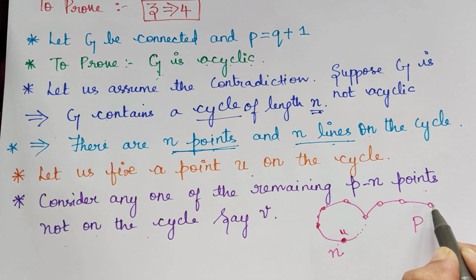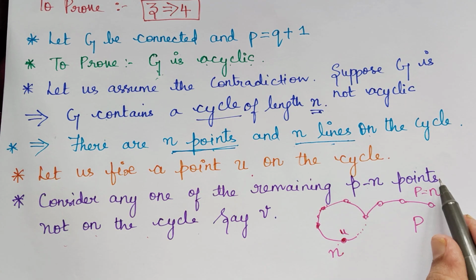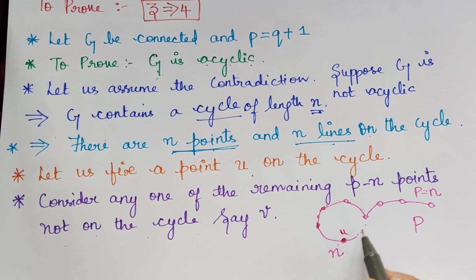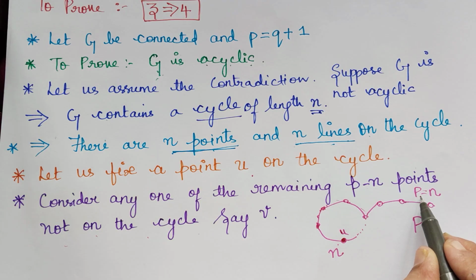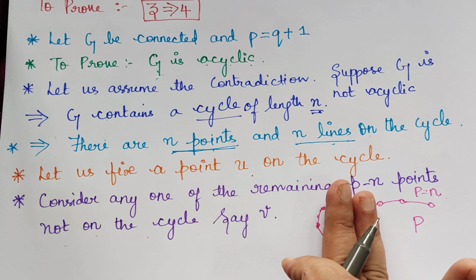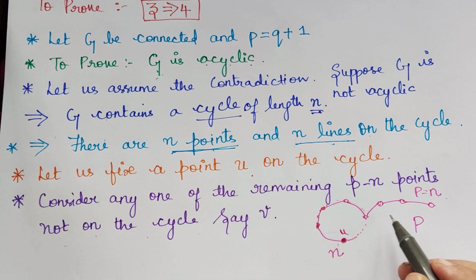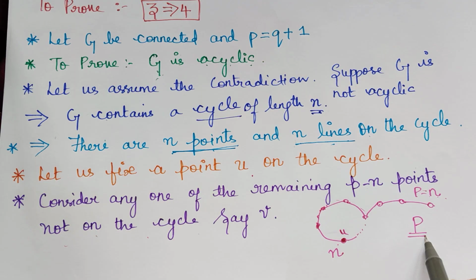These are the remaining points, which are p minus n points. Totally we have p points. There is a cycle in this graph G which has n points on it. We are fixing one point u on it. And what about the remaining points? It will be p minus n. So except the points on the cycle, the remaining points will be p minus n.